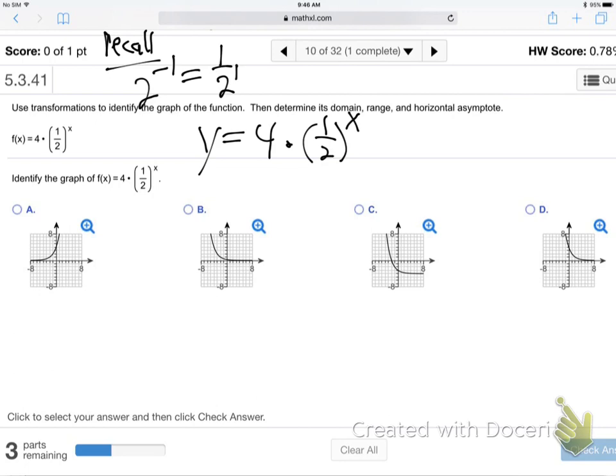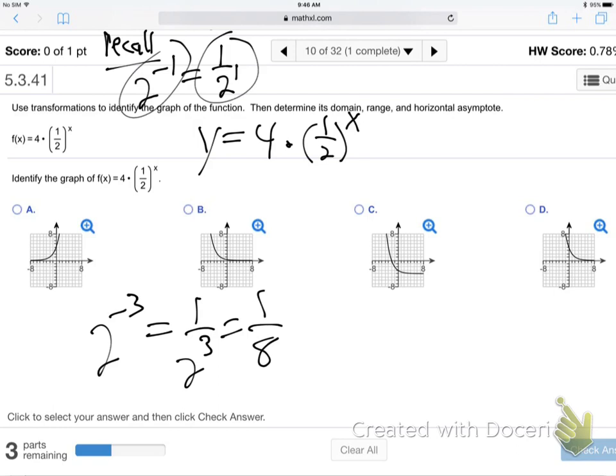Let me make that more clear. What would 2 to the negative 3 be? Let's review that for just a second from your algebra days. First you flip it, and then you do the power thing, so it's 1/8. Negative powers do not put negatives in the front. This answer is positive in the end, isn't it? They flip, and then you do the power thing. So 2 to the negative 3, flip it, and then 2 to the third, 2 times 2 times 2, 8. Good. So 2 to the negative 1 is just 1/2.